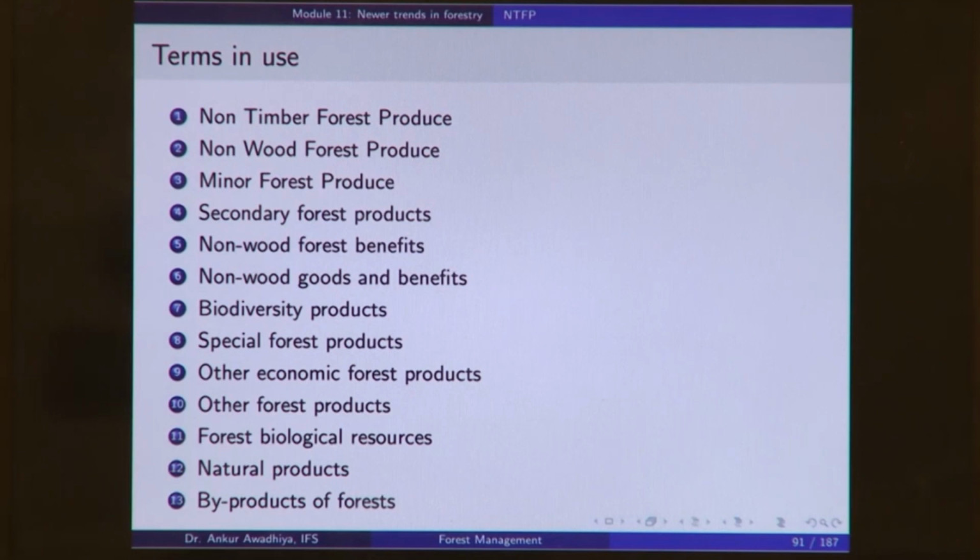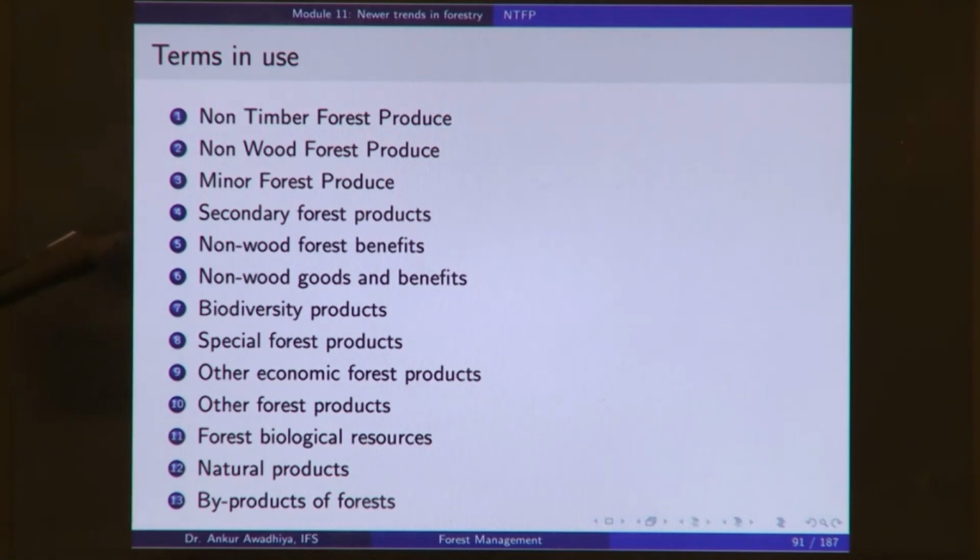Then, secondary forest products. This definition says that wood or timber is the primary forest product, so anything apart from timber is secondary, or a byproduct of the forest.